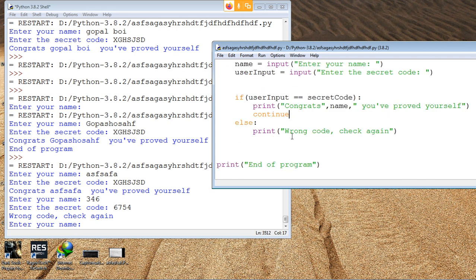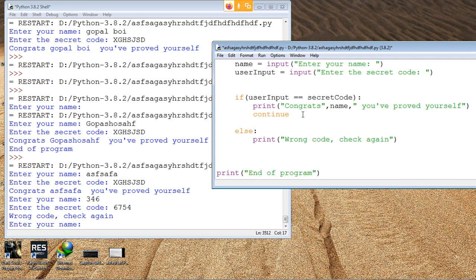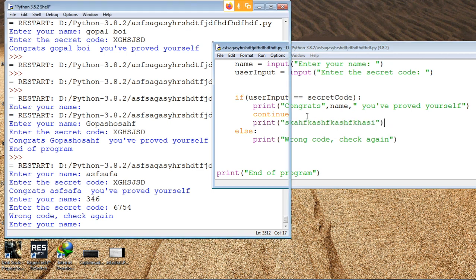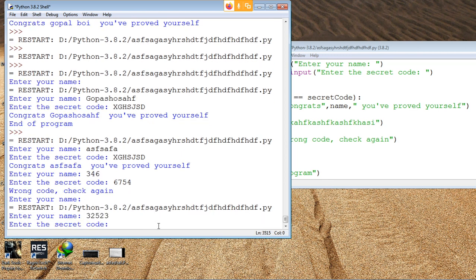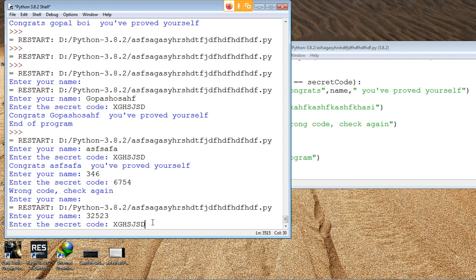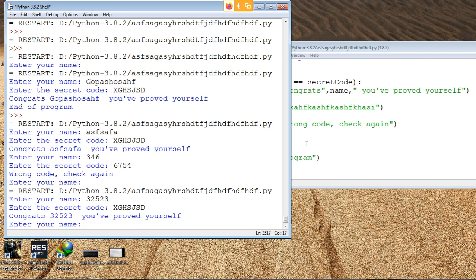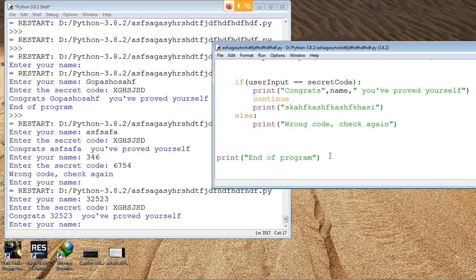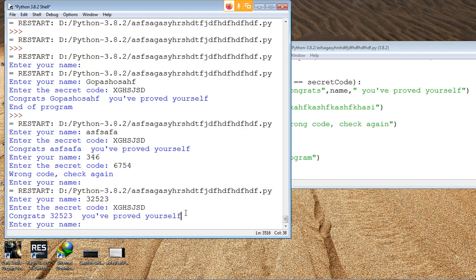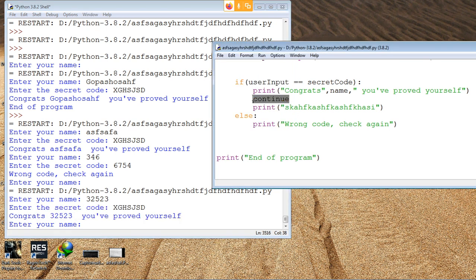Continue means it checks whether the condition is true. I'll make it even more clear. After this continue, I'll type something else, something like this. That won't get executed, right? Correct. That won't happen. Okay, I'm sorry over here. Sorry for the disruption. You just carry on. I think people need to understand that. So we did this and after congrats, it went to continue. It also did not print the random stuff I wrote here.